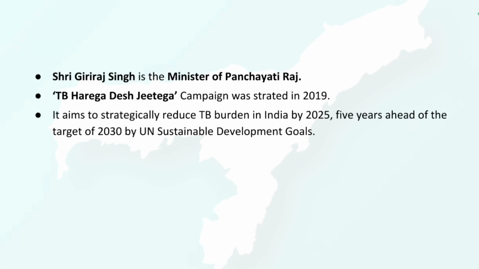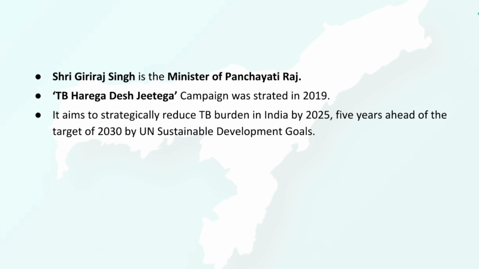Okay. So Sri Giriraj Singh is the Minister of Panchayati Raj, and the main slogan of this particular mission is TB Harega, Desh Jitega, and this campaign was started in the year 2019, which mainly aims to reduce the TB burden in India by 2025, 5 years ahead of the target of 2030 by United Nations Sustainable Development Goals.